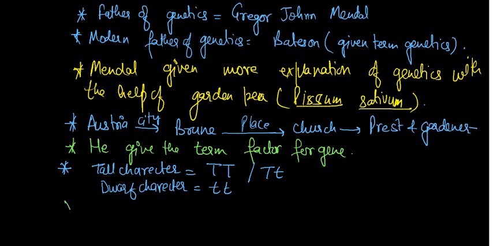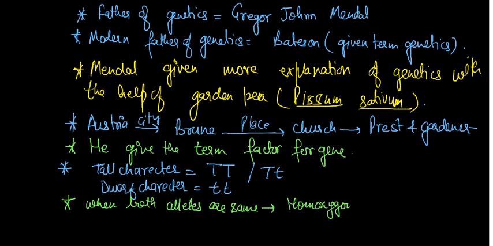types. When both alleles are the same, then it is called homozygous alleles.